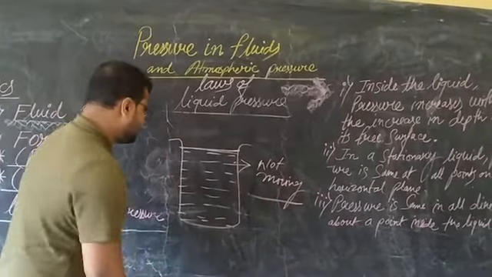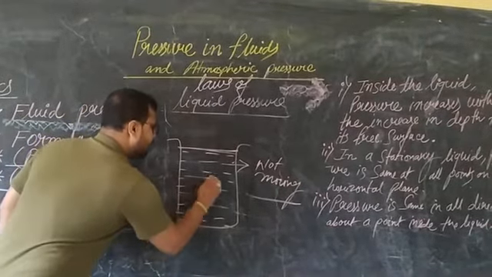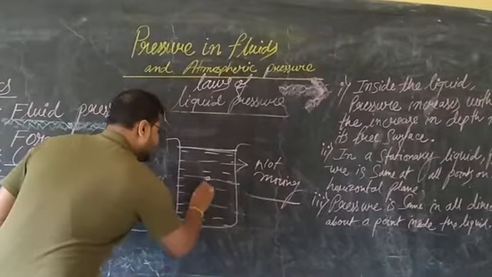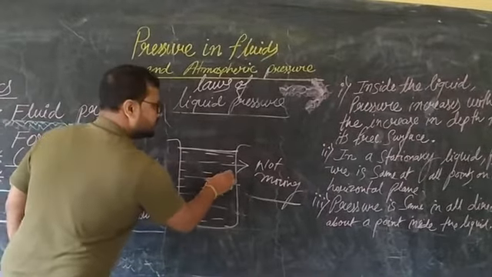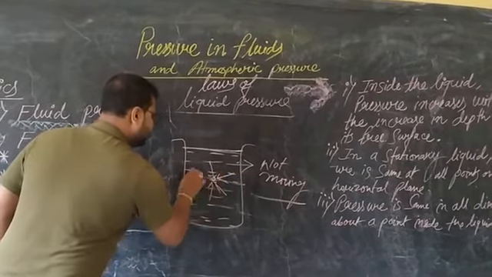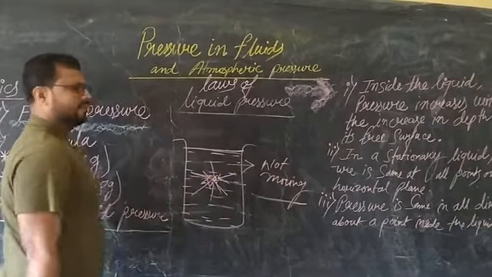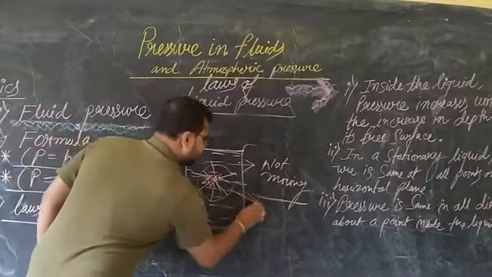In that case, at any point in a horizontal plane, the pressure exerted in all directions would be the same.